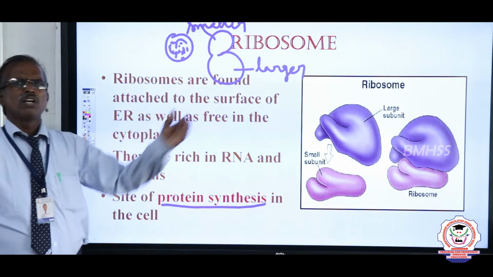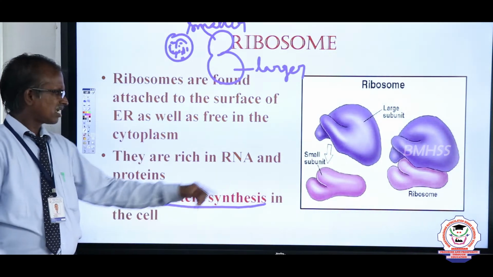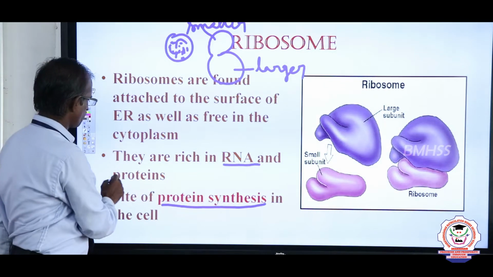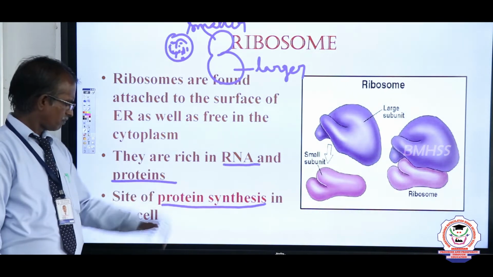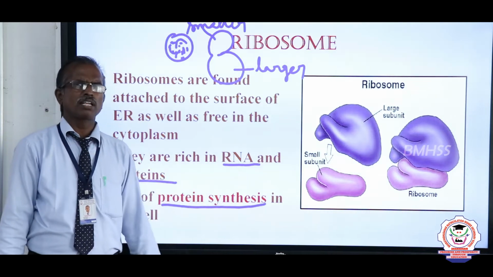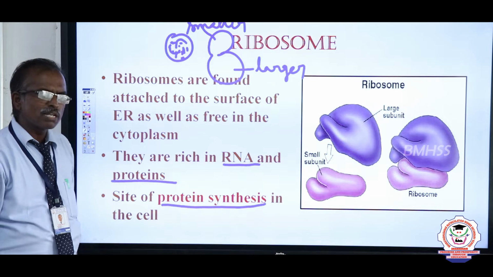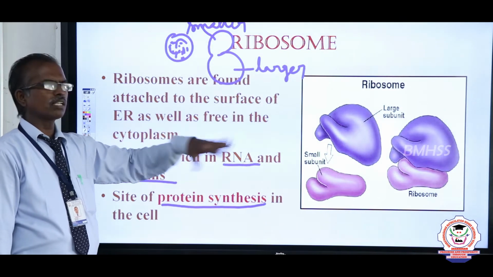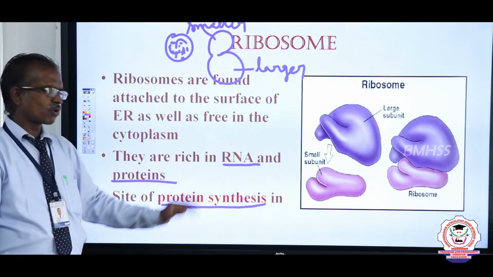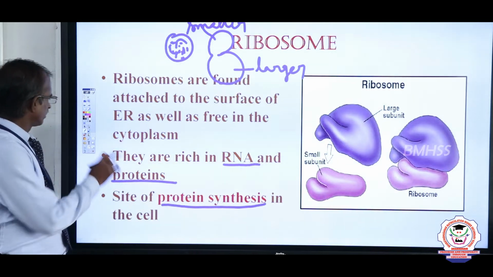They are very rich in RNA and proteins. The ribosomes are powder-like, granular and membraneless. There is no membrane, and they mainly help in protein synthesis.